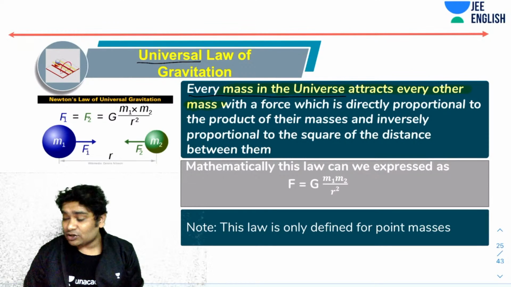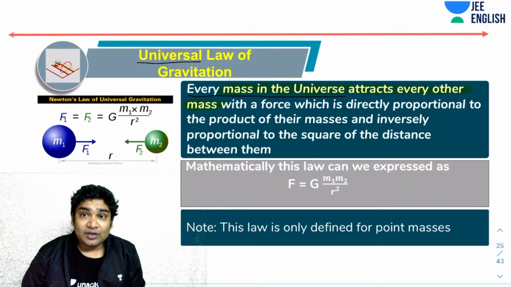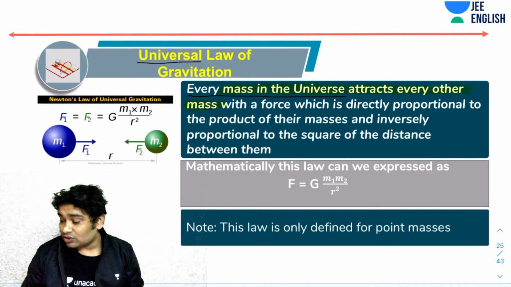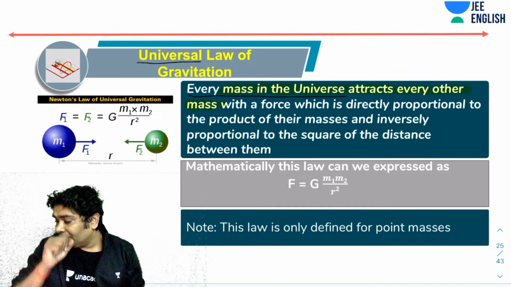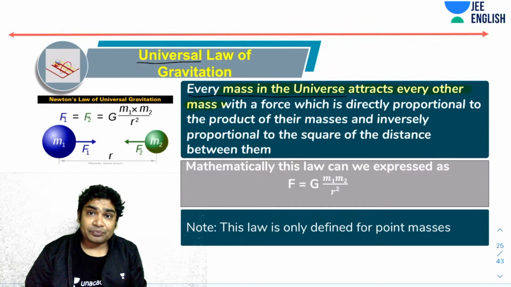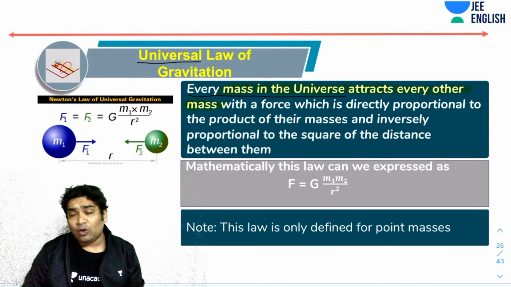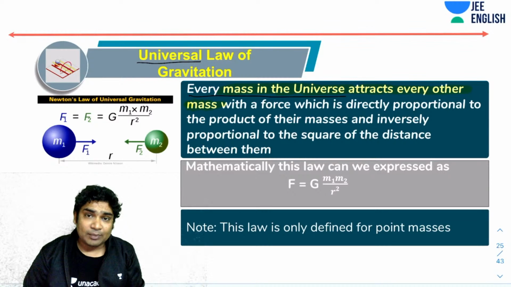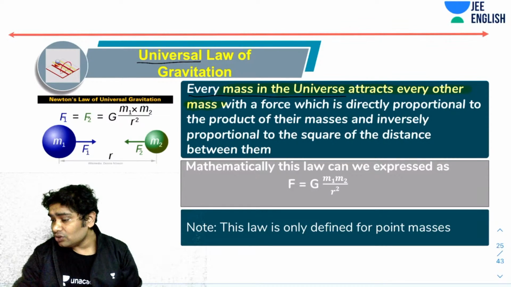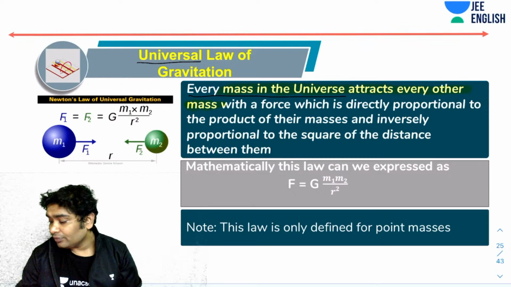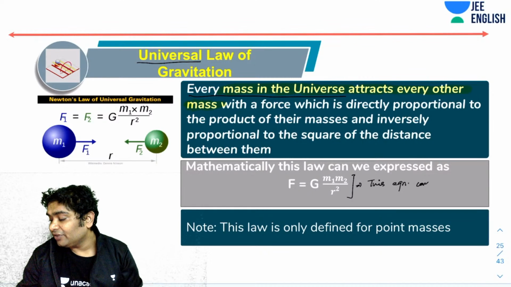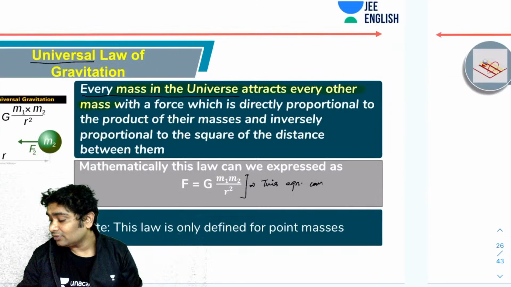Now, mathematically, this law is expressed as F equals G m1 m2 over r square. So as I said, the force is proportional to the product of the two masses and inversely proportional to the square of the distance between them. And that can also be logically derived with the help of Kepler's laws.